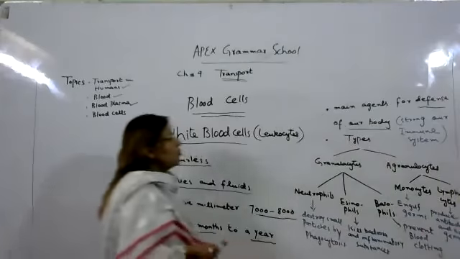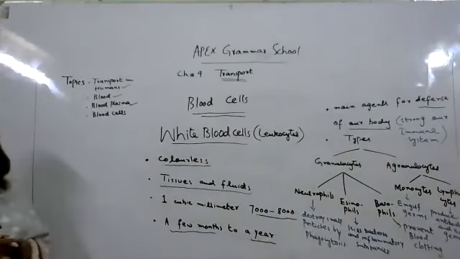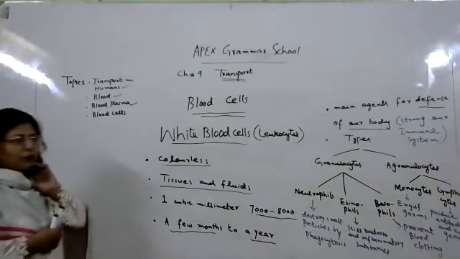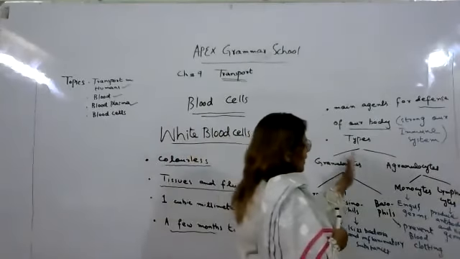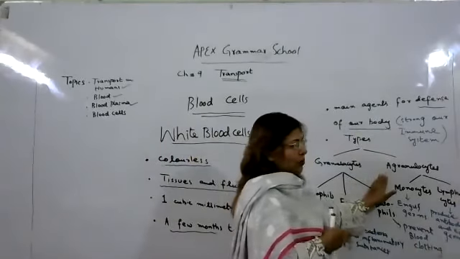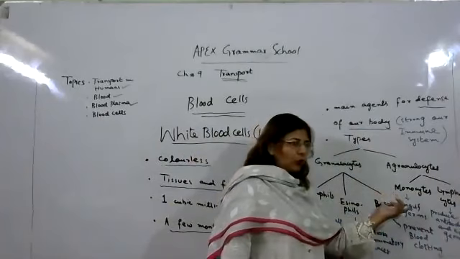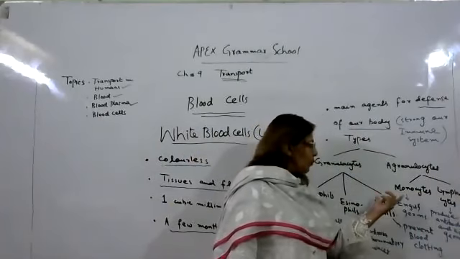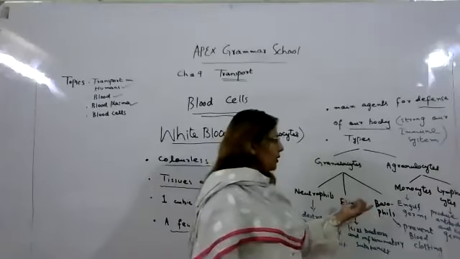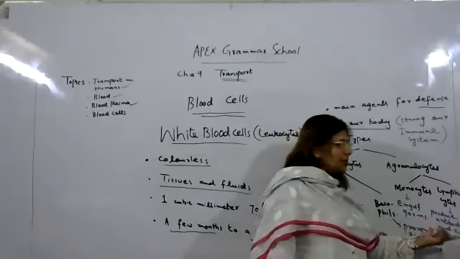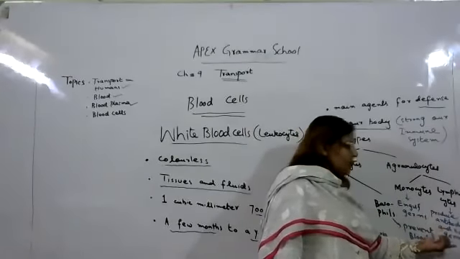So till now, the introduction of white blood cells has been completed. I have discussed granulocytes. The second type of white blood cells are agranulocytes, further divided into monocytes and lymphocytes. Monocytes engulf germs, it means they gather the germs. And the lymphocyte's function is to produce antibodies and kill germs.